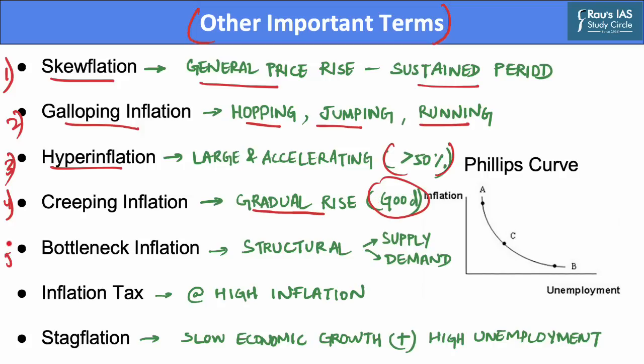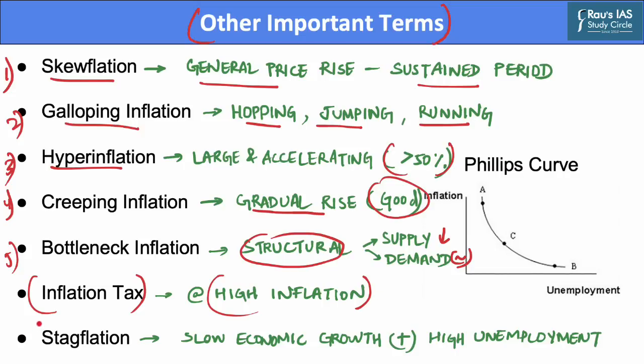The fifth term is bottleneck inflation, also known as structural inflation. It occurs when the supply falls drastically, whereas the demand remains at the same level. Also, we need to discuss the inflation tax, which refers to a penalty for holding cash at the time of high inflation, and it results in erosion of the value of money.